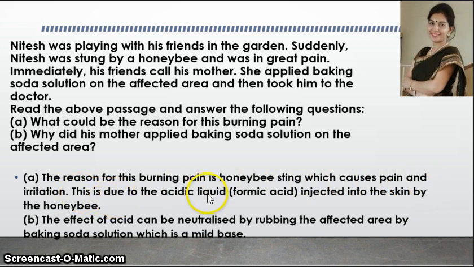This is due to the acidic liquid, formic acid, injected into the skin by the honeybee. Why did his mother apply baking soda solution on the affected area? The effect of acid can be neutralized by rubbing the affected area with baking soda solution, which is a mild base. And in this way, the pain can be relieved.